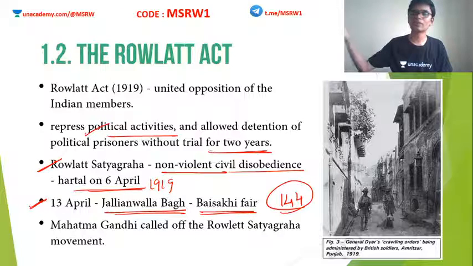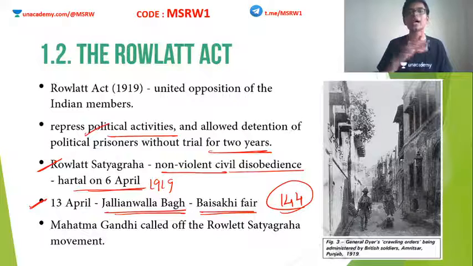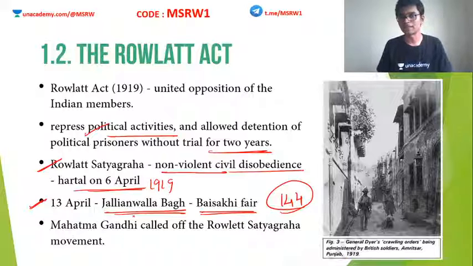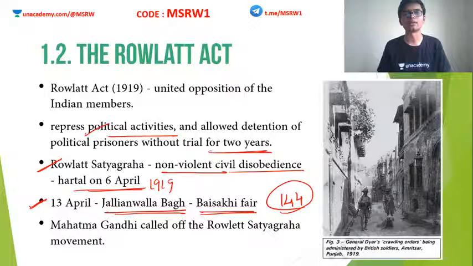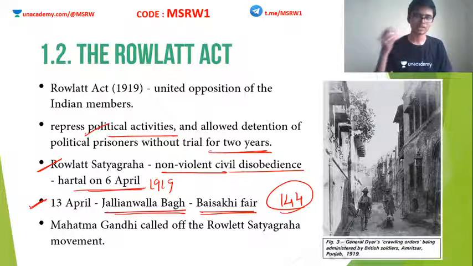So people who were coming from adjacent states did not know about this. So they gathered together in huge numbers within this park. I mean it was a fair, not at all a protest or anything. It was basically a fair. So this is the time when an infamous British general known as General Dyer, not Colonel, he is General, came to Jallianwala Bagh and he opened fire on Indian people. He closed the only gate out of this park and he opened fire on the Indian natives. Clear? And this eventually led to the death of many people, and this was a very highly infamous event throughout India.